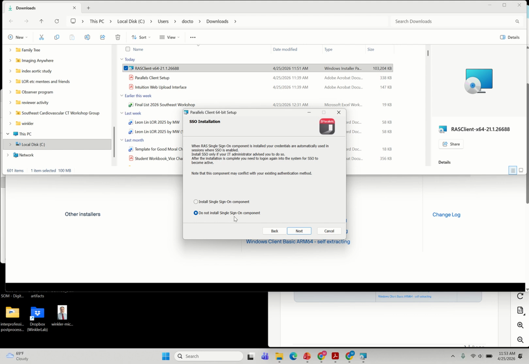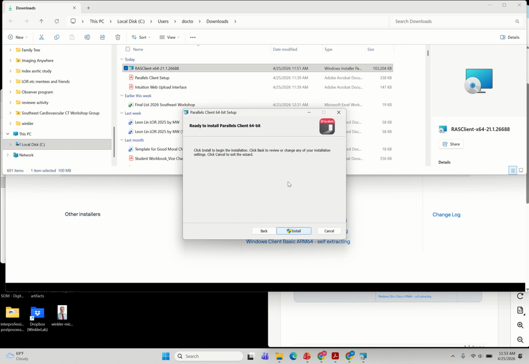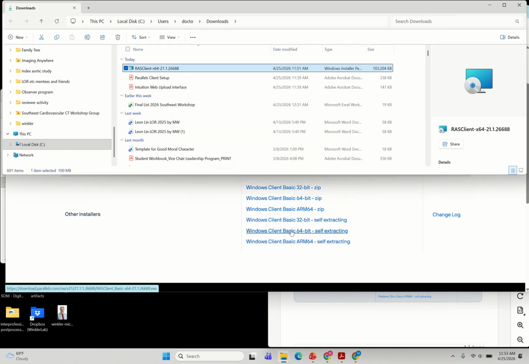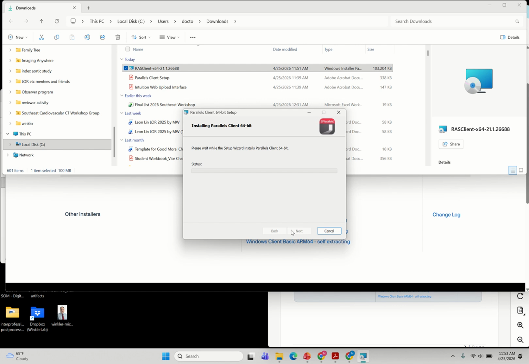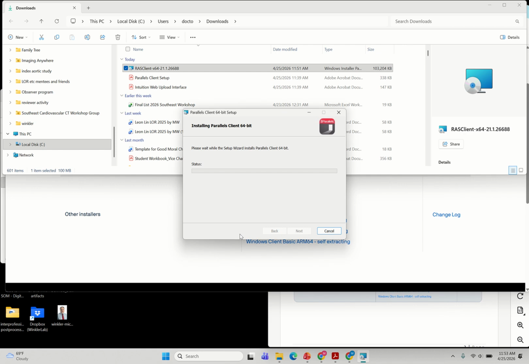Yeah, this is a do not, you don't have to install that. Then you click install. You would hit yes. This shouldn't take too long. You can skip through all these green bars.